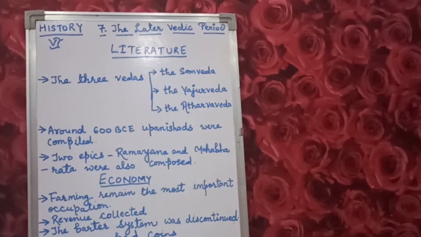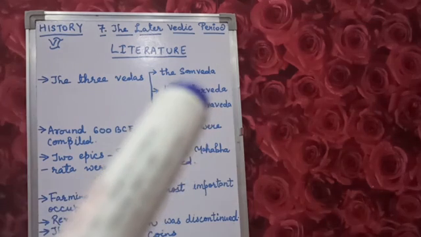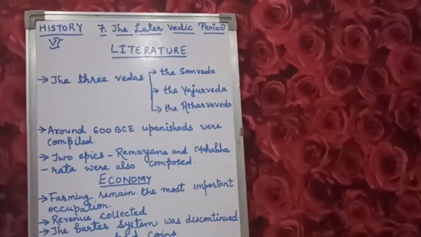Clear? Now, the Yajurveda. The Yajurveda contains canons which were followed during the observance of different rituals and yajnas. Clear?